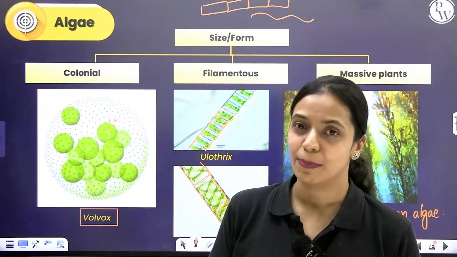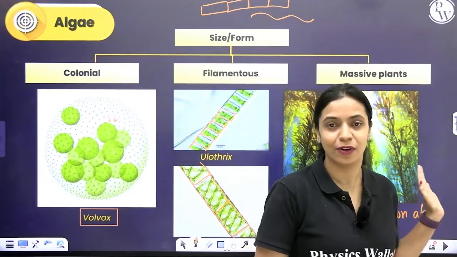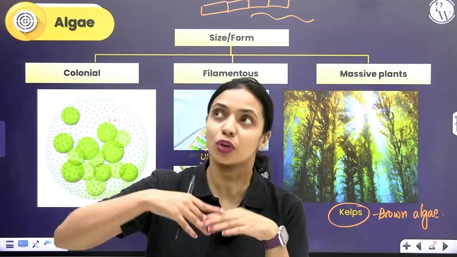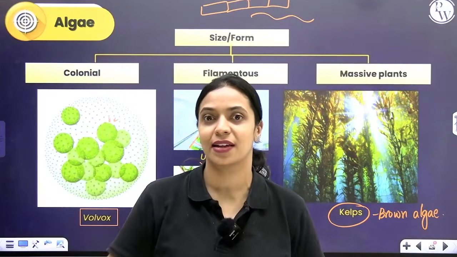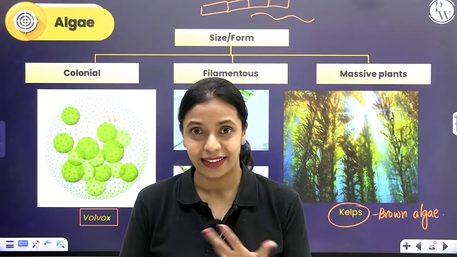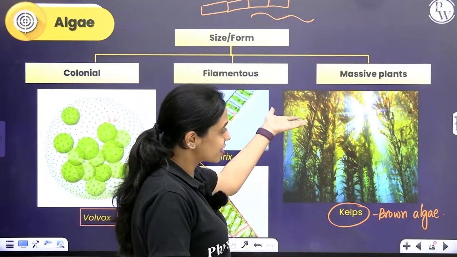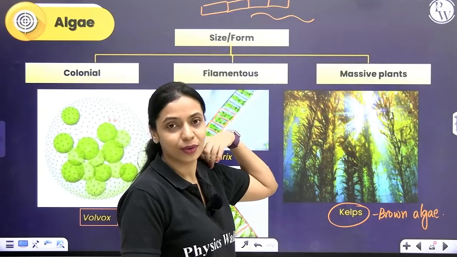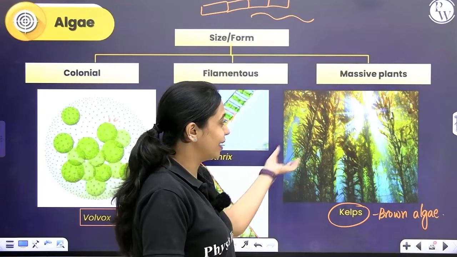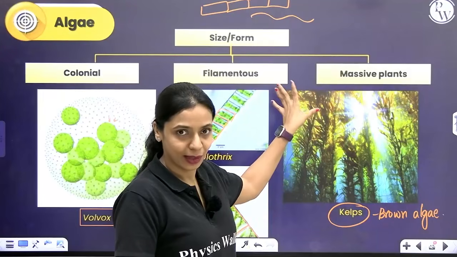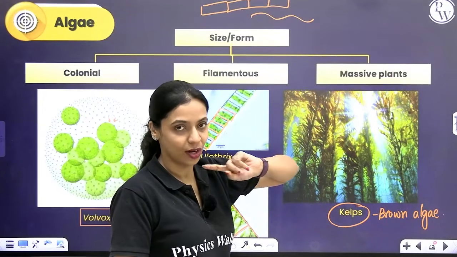In fact, in many parts of the world, in the oceans, they're mostly found in saltwater habitats, marine waters. Underwater, they grow so tall that it makes a kind of forest. You call that the underwater kelp forest. These are very, very pretty to look at. This provides such a good ecosystem for many other fishes and animals to live. So if you have the time, you should look it up on YouTube and watch underwater kelp forest.